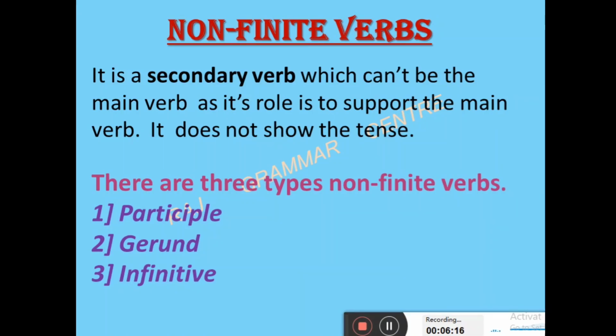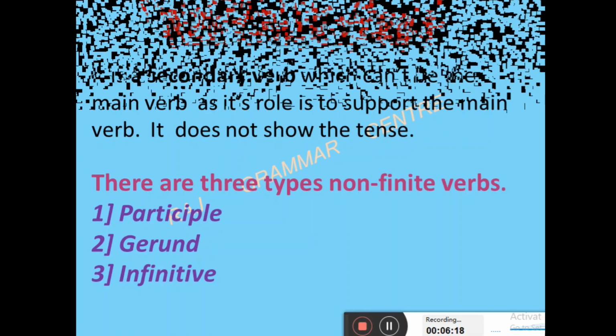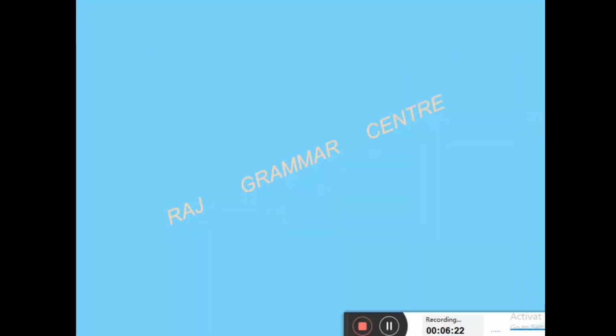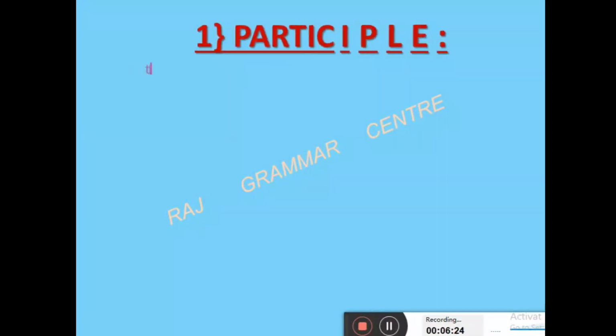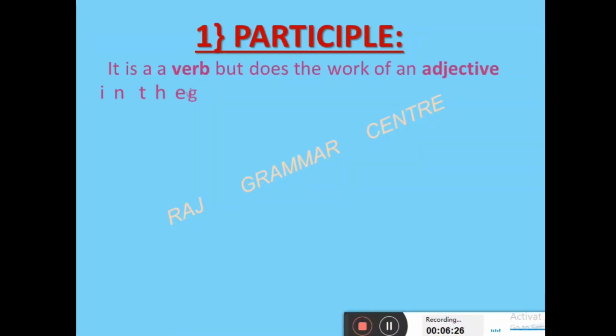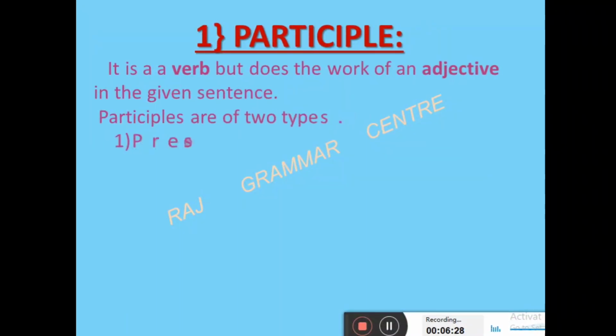Now see the first. What is meant by participle? Participle is what? It is a verb but does the work of an adjective in the given sentence. It is a very important point. It is a verb. Of course, my topic is a non-finite verb.